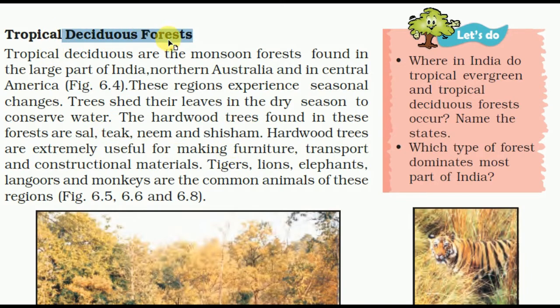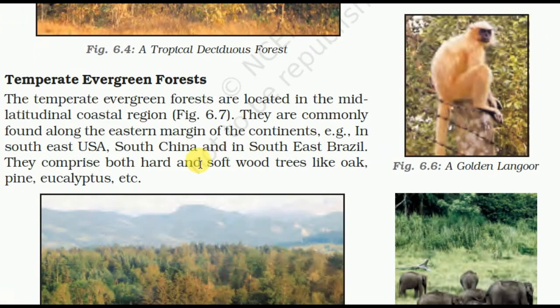Deciduous means not always raining. There are some seasons in the year that come with rain. That's why they are called tropical deciduous forests. They are nearby to the tropics. Hardwood trees are extremely useful for making furniture, transport, and constructional material. Tiger, lion, elephants, langur, and monkey are the common animals of these regions.